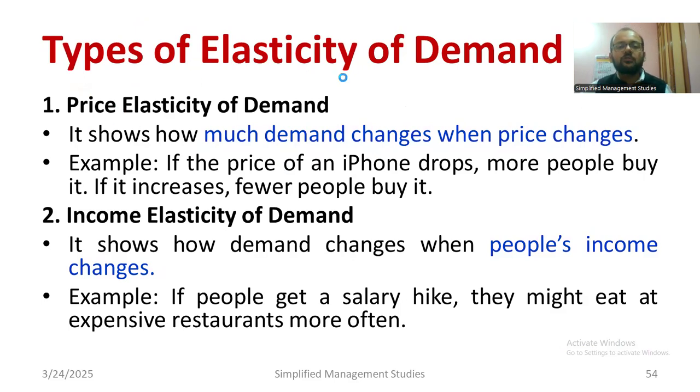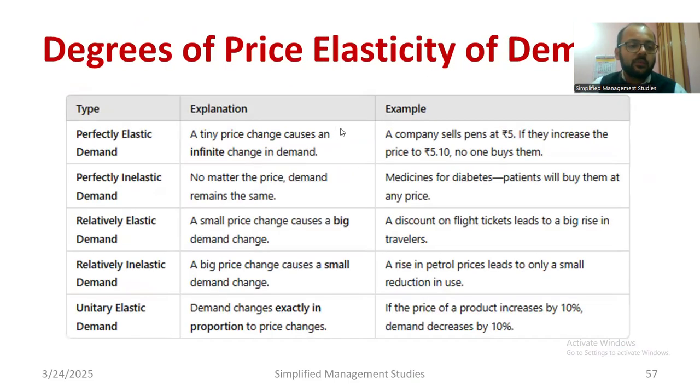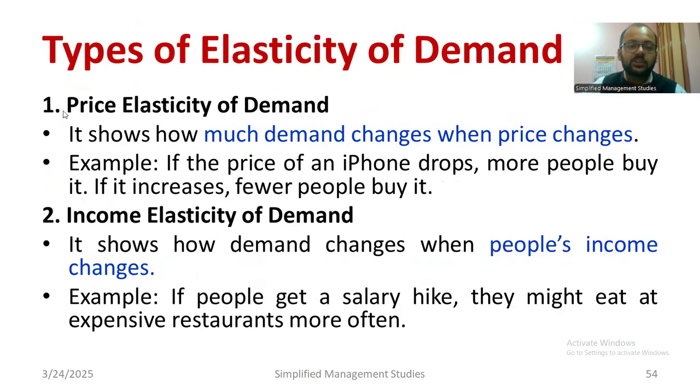Similarly, what are the types of elasticity of demand? Price elasticity of demand, income elasticity of demand, cross elasticity of demand, promotional elasticity of demand, and substitution elasticity of demand. These are the 5 types of elasticity of demand. Let us understand briefly the meaning of each. I would like to talk about price elasticity of demand first. According to price elasticity of demand, it measures how much demand changes when price changes. That gives the idea about price elasticity of demand.